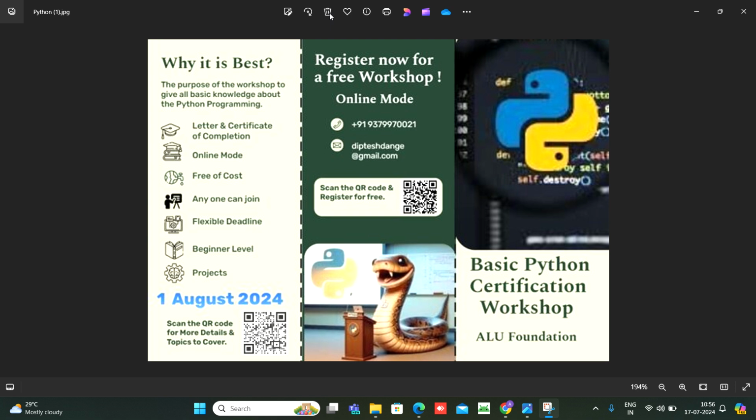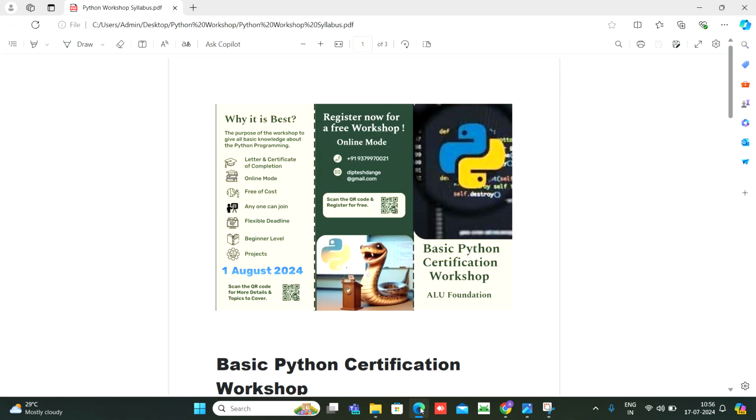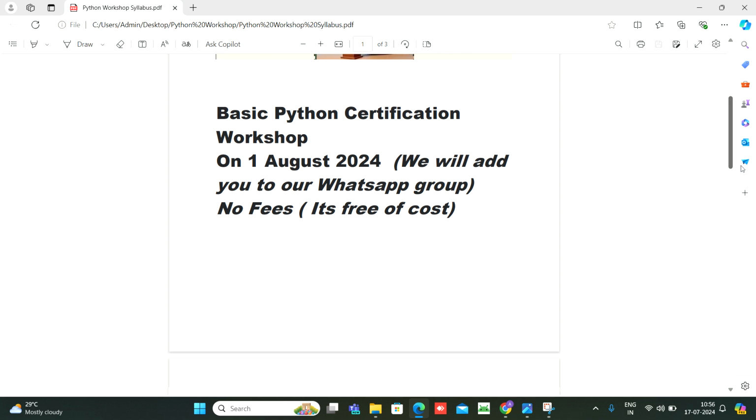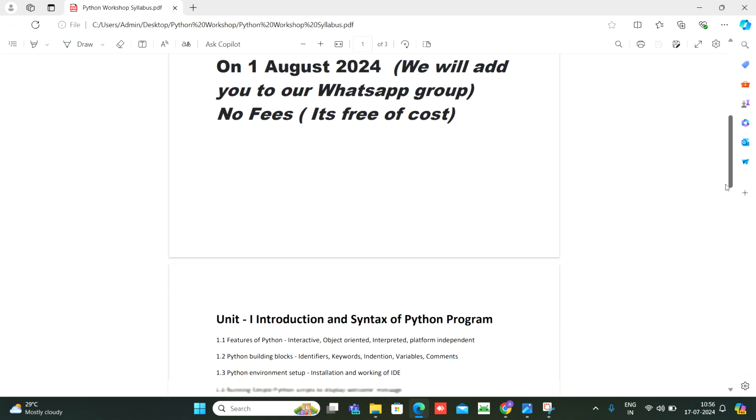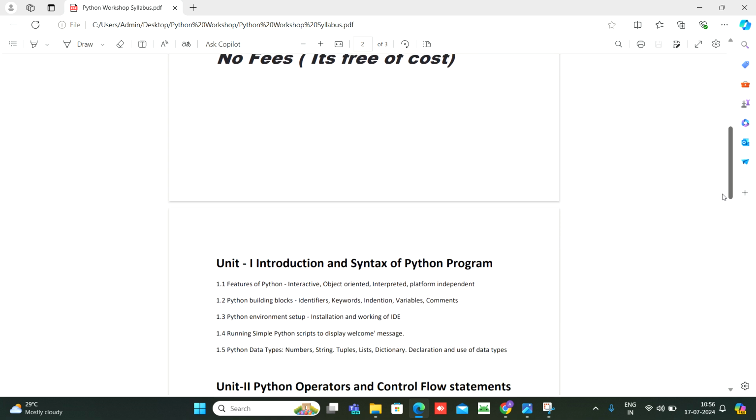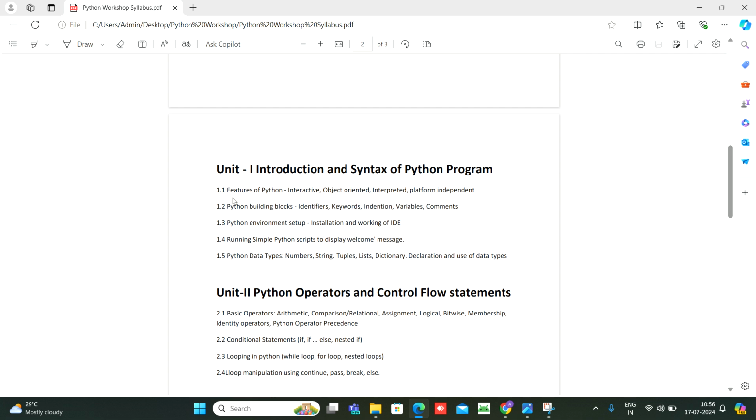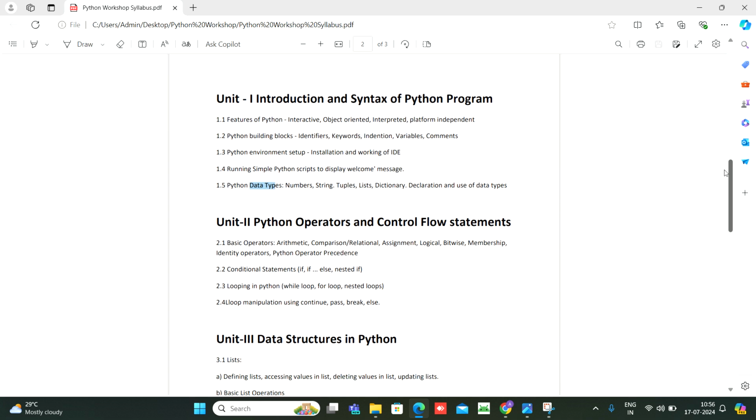Now let's see the syllabus that we are going to cover in this workshop. So first we will cover introduction to syntax and a Python program. We will see its features, its building blocks, how to set up the environment, how to install Python on your laptop or machine. We will run a simple Python code that displays a welcome message, and we will see the Python data types.